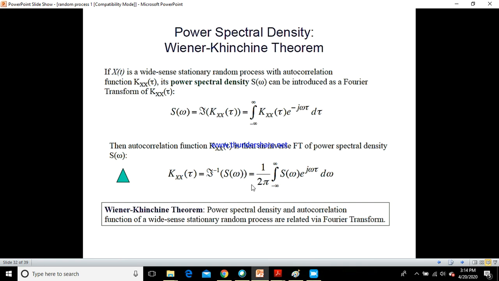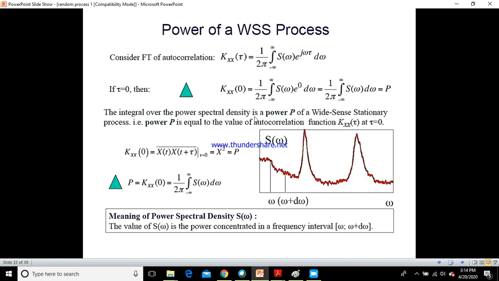Now the inverse Fourier transform is always taken as 1 over 2 pi integrated from minus infinity to plus infinity, multiplied by S of omega and e power j omega tau. Here the minus sign is there in the forward transform and here it will be plus in the inverse. These are the mathematical formulas that we have seen in Fourier transform and inverse Fourier transform. We are applying that to find out the power spectral density, and how to obtain the autocorrelation function when we have the power spectral density. So let us see the power of a wide sense stationary process.